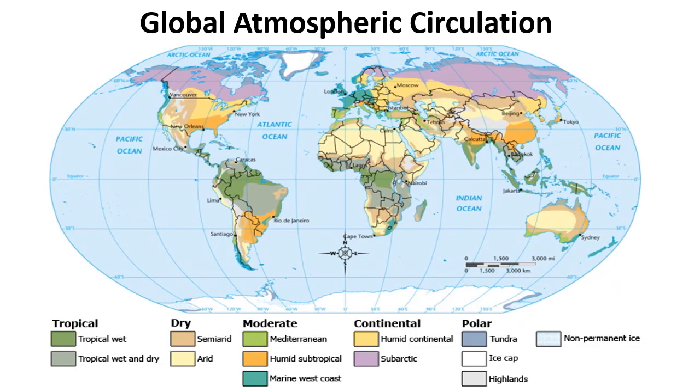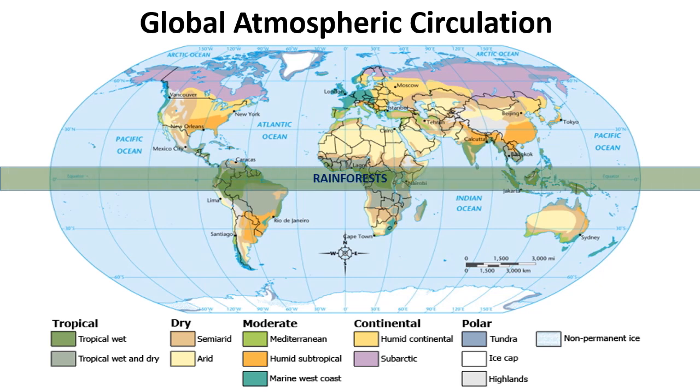This creates bands of climate roughly following the lines of latitude, which leads to distinct ecosystems in bands too. We'll do more on ecosystems later in the GCSE course. At the equator, rising cooling air creates heavy rain. This area is warm due to high levels of solar radiation, which makes it perfect for plant growth. This creates the tropical rainforests.